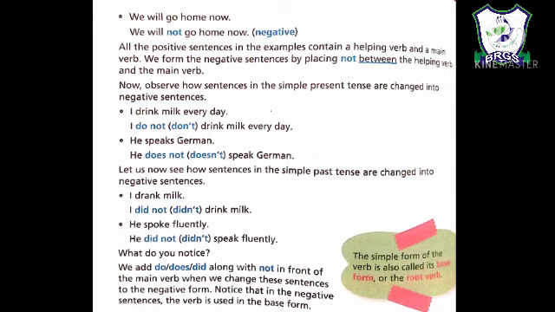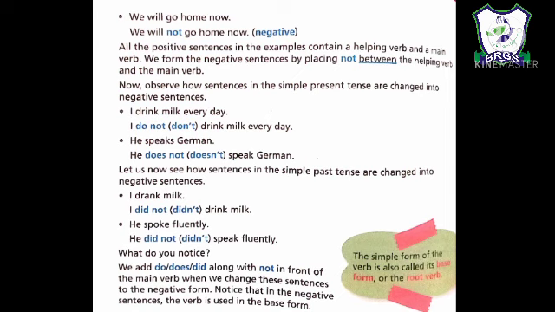The second form of verb changes into the first form of verb. He spoke fluently. Here, spoke is the second form of verb that is given. So we have to use did not: he did not, and with did not we have to use the first form of verb. Spoke की first form क्या? Speak. So, he did not speak fluently.